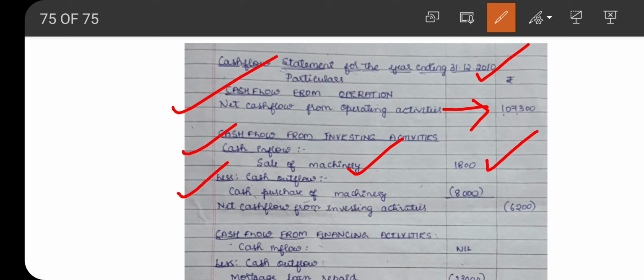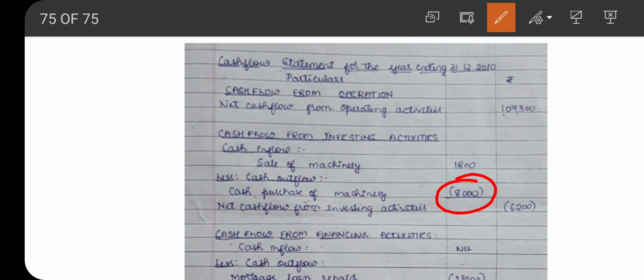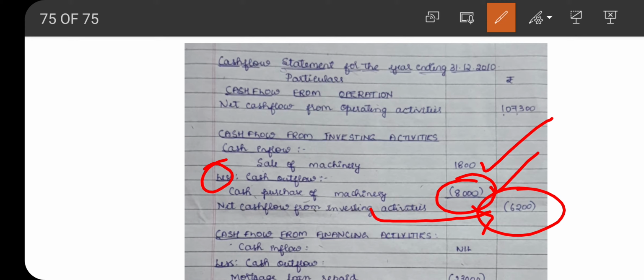Here we are not considering the purchase of machinery for shares; we are considering only the cash purchase of machinery. Purchase is an outflow, so we need to deduct that. So 1,800 less 8,000. Net cash flow from investing activity is 6,200. It is a negative amount.